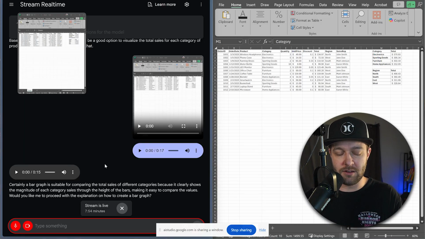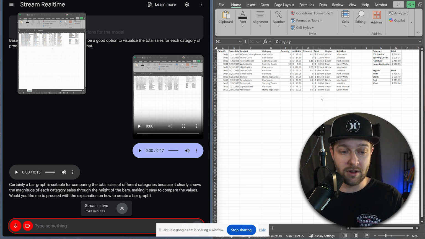But I feel like this is a pretty easy example. It makes sense to me. So let's just continue moving forward and see if Gemini can actually help us create this graph step by step. Yeah, I'd really like a good step-by-step on how to actually create a graph. So as I'm doing the things over in Excel, I want you to guide me step-by-step to do that graph for the different categories.